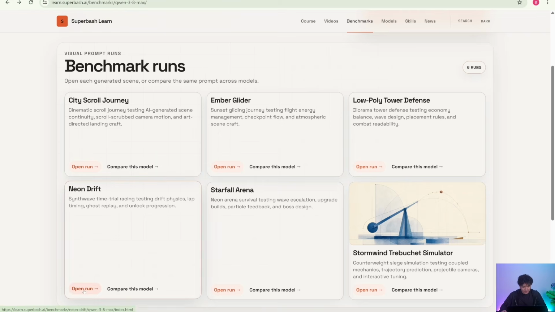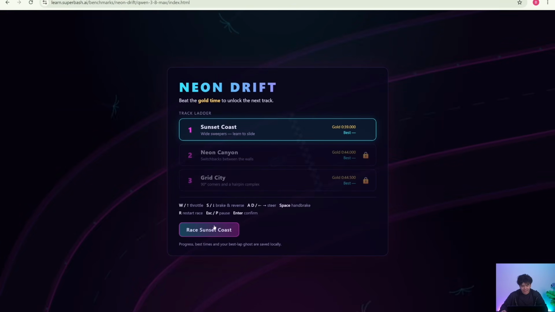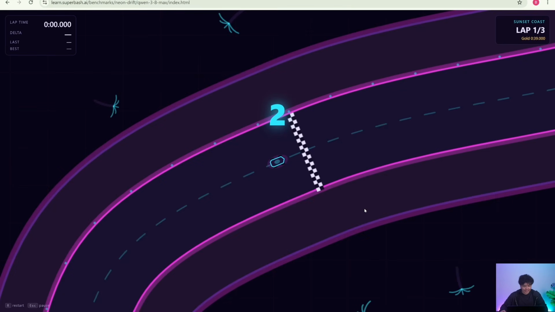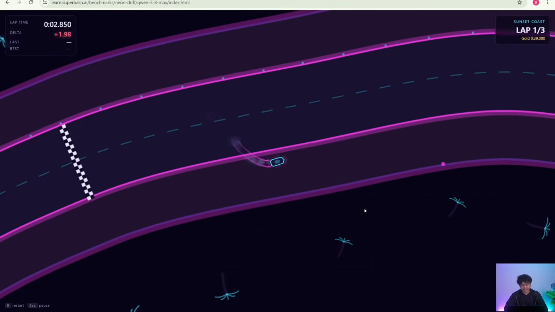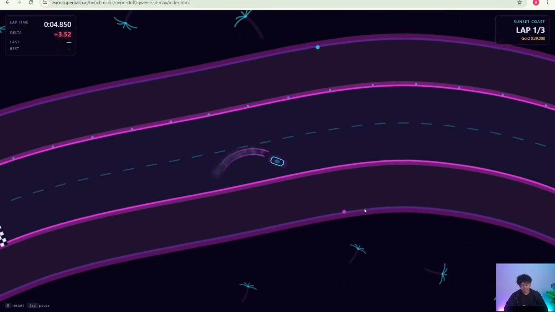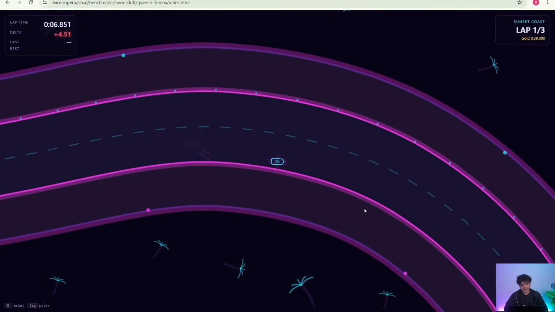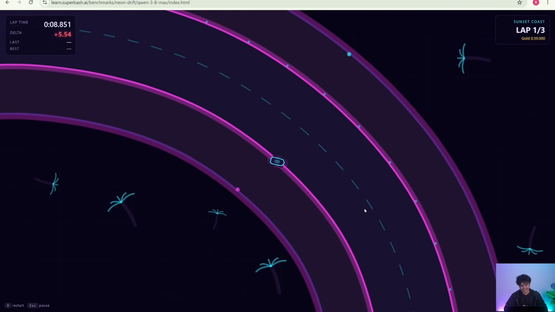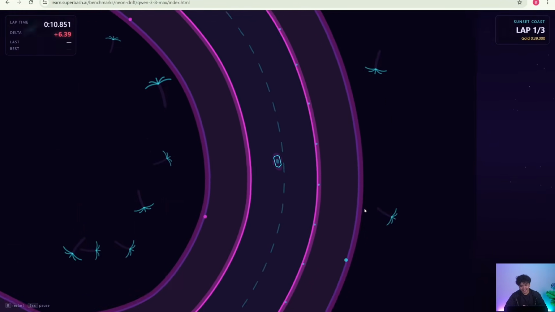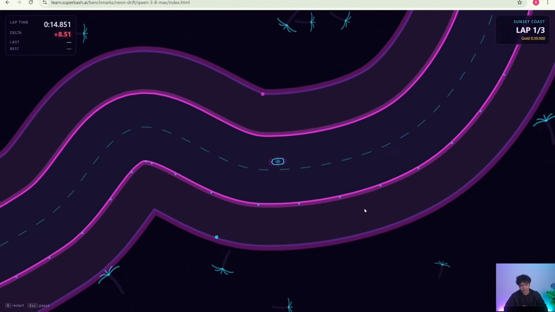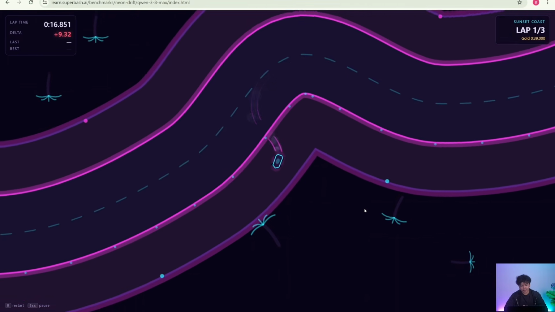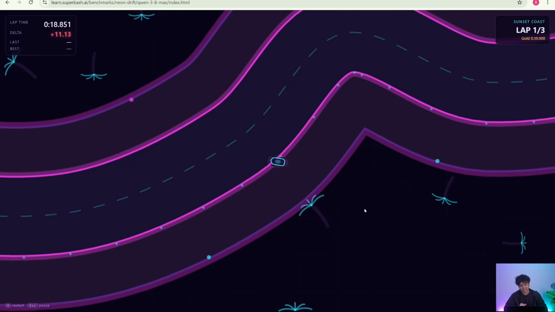Now next up is Neon Drift. This is pretty much like the flying game, but only it's on land and it's a car. Eagle eye view. It's really fun. I think this was my favorite in terms of the funness, if that makes any sense, because it's very simple to understand, and the visuals look really pretty. It's neon themed. Yeah, it seems a little bit AI, but I do still appreciate that sort of neon theme.